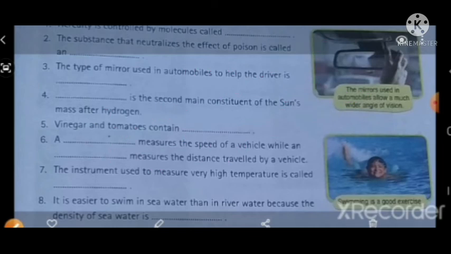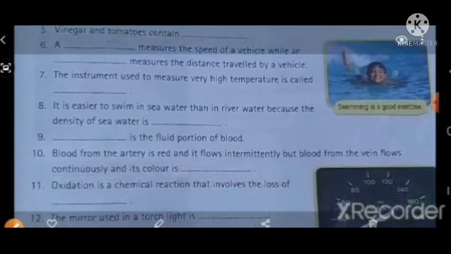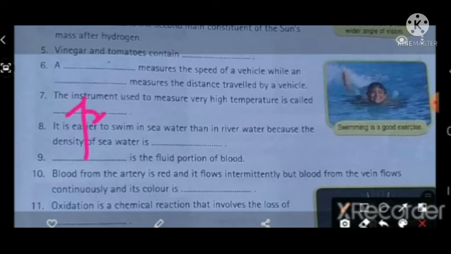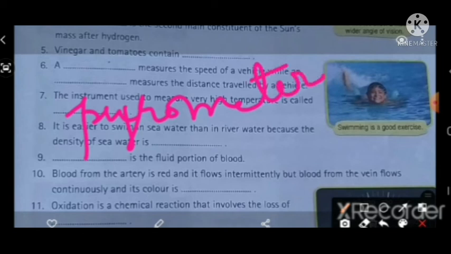Next one, seventh one. The instrument used to measure very high temperature is called pyrometer. Pyrometer is the instrument used to measure very high temperature.